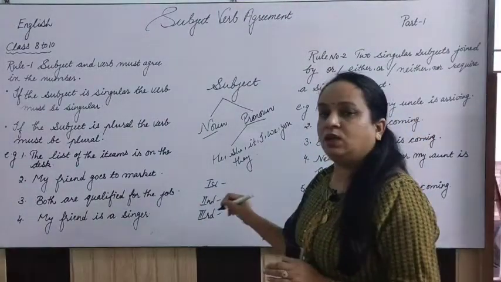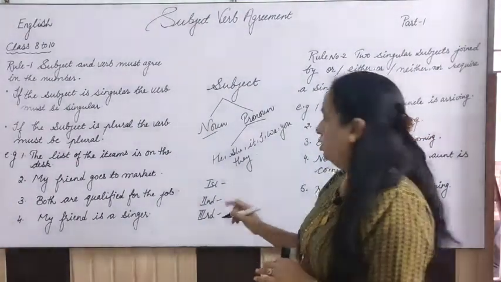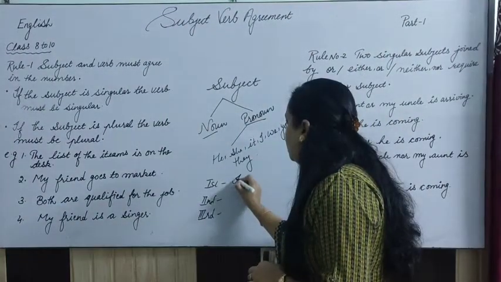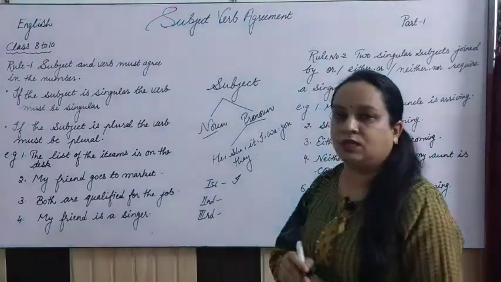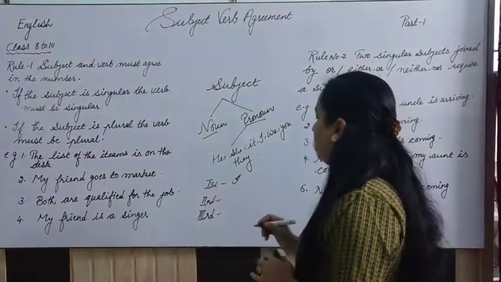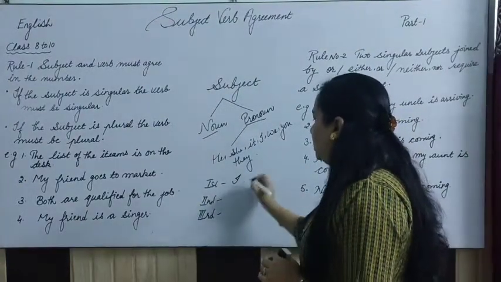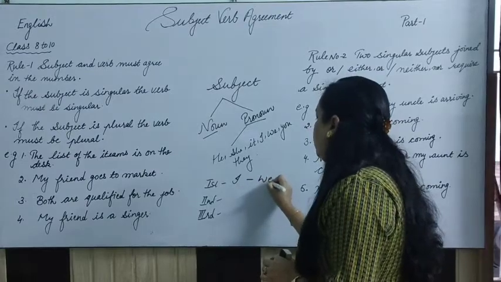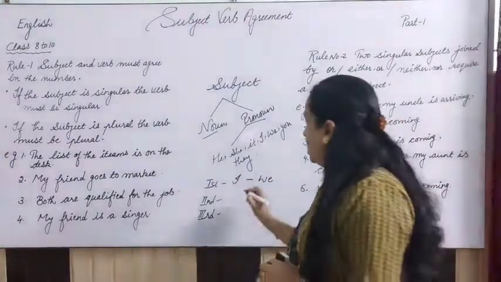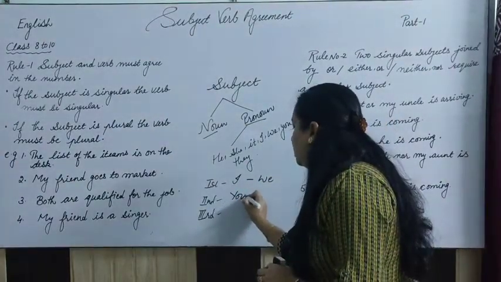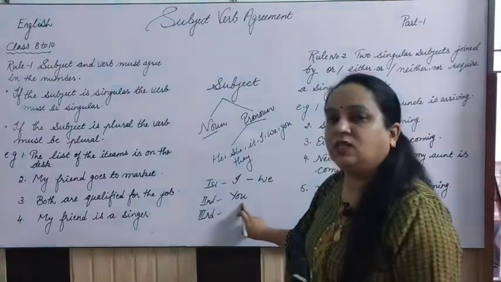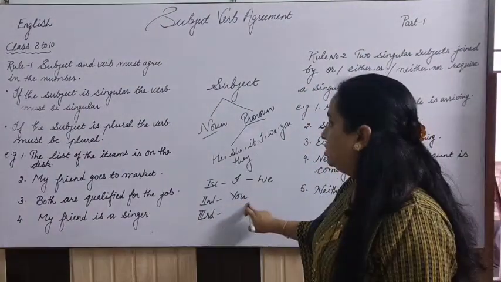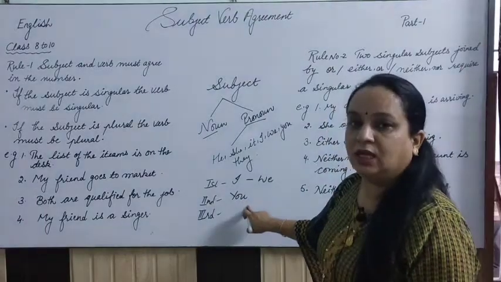This is in both forms, one singular and the second plural. So the first person pronoun is I, and the plural of that is we, right? You is singular also and plural also, so that is written here.